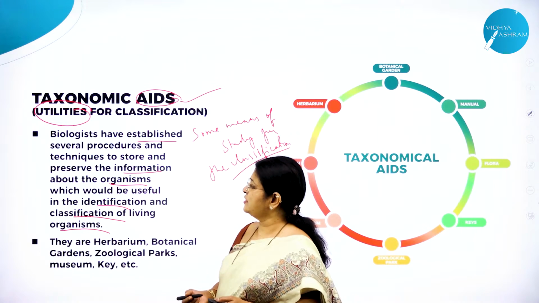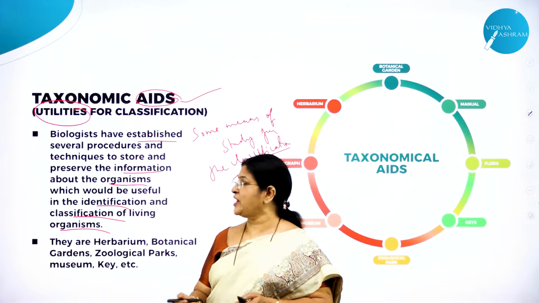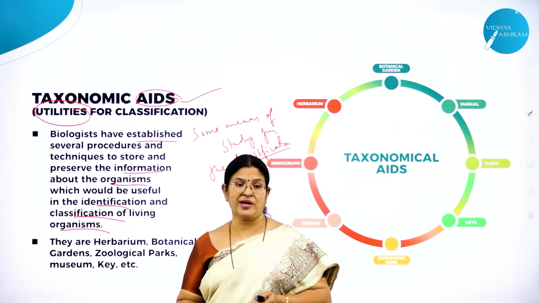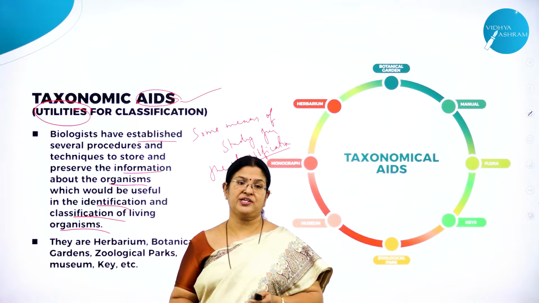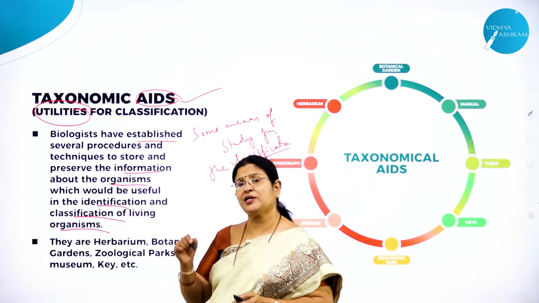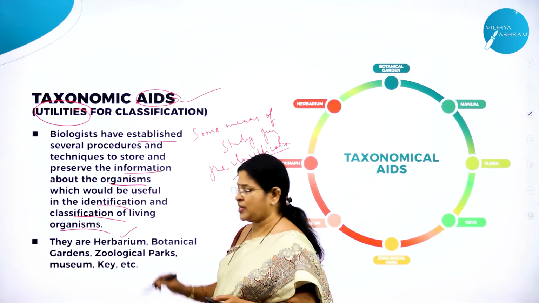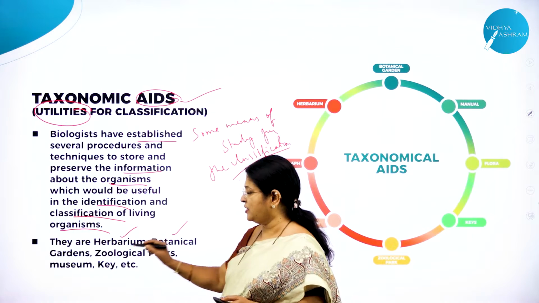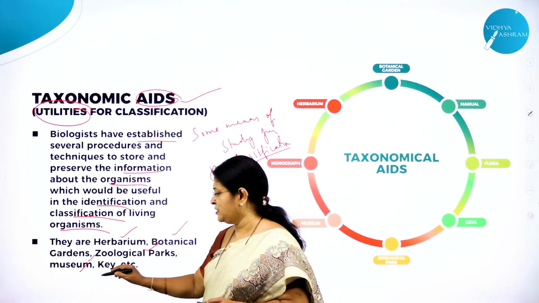So as I said, biologists have established several procedures and techniques to store and preserve the information about the organisms, which would be useful in the identification and classification of living organisms. So what are the examples of taxonomical aids? One example is herbarium, second is botanical garden, third is zoological garden, then museum, then key.